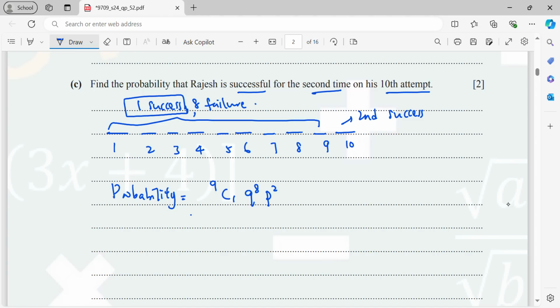So that means this is going to be 9C1. Your Q is 0.7 to the power of 8. The P is 0.3, then power 2. Therefore, you will be getting 0.04669. And now I round to 3 significant figures because of the 9, so you round up, it becomes 0.0467. So that's the solution of this question.